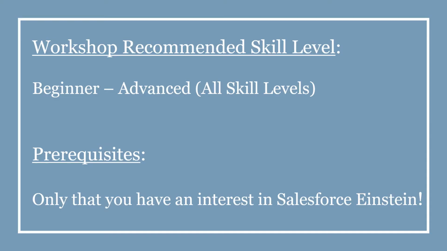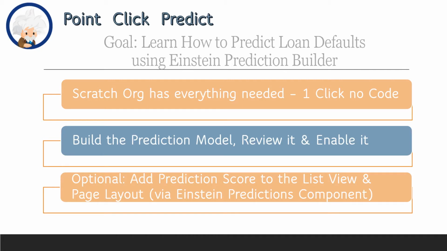This workshop is for all skill levels from beginner to advanced. The only prerequisite is that you have an interest in Salesforce Einstein. Today's goal is to learn how to predict loan defaults using Einstein Prediction Builder. Salesforce has done all the prep work for us by setting up a Scratch org so we can get right into building our prediction model, reviewing it, and enabling it. And you'll have the Scratch org after the workshop to experiment on your own by creating your own list views and installing the Einstein Predictions component, among other things that you can do.